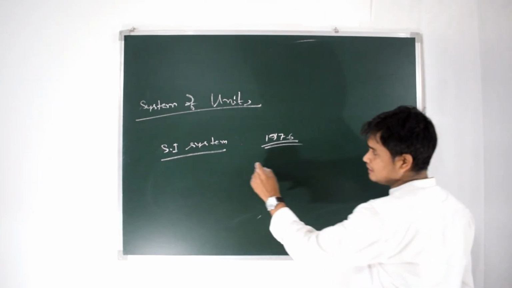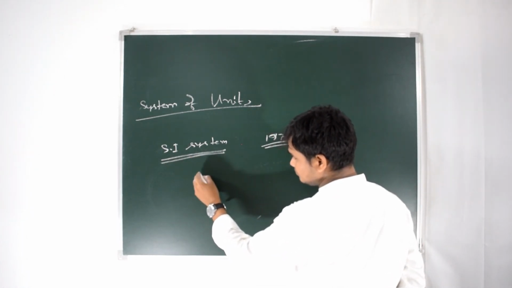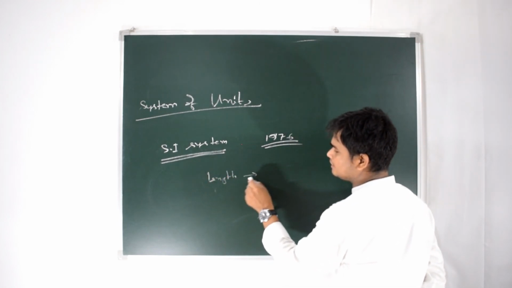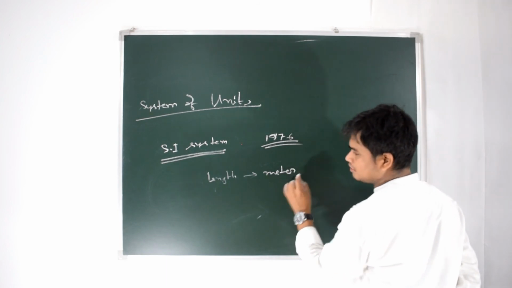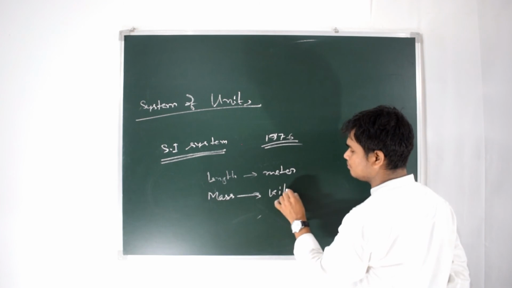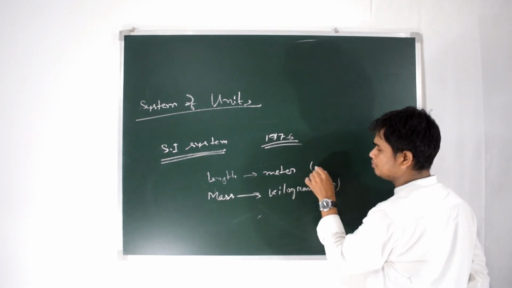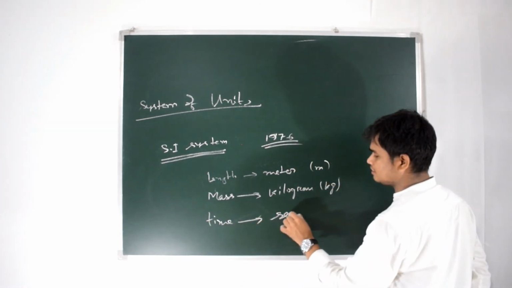In the SI system, for length the unit is meter. For the physical quantity mass, it is kilogram, kg, and for time it is second.